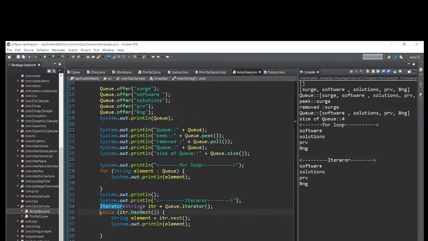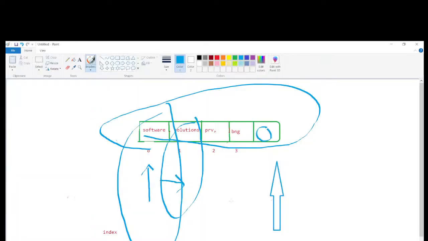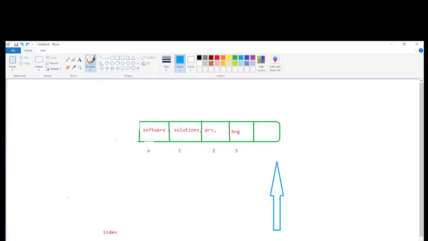After that, for iterating we have the loops, the while loop. In the while loop, I took the condition as iterator, which holds all the elements. hasNext means the cursor will check first at index 0. If an element is available, then it will print on the console.